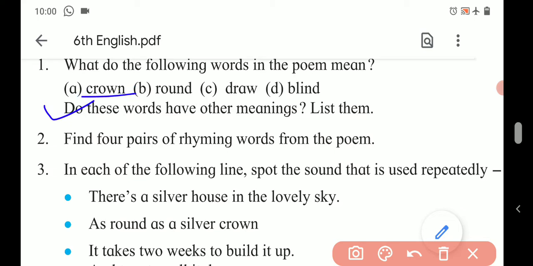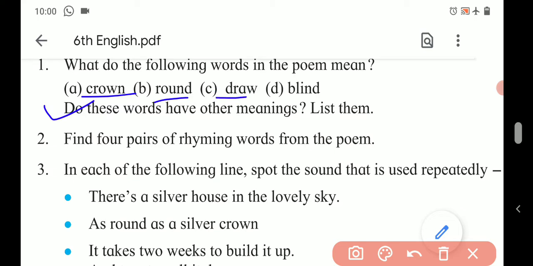It is an object made of gold and precious stones that a queen or king wears. Next, round. It means moving in circles or on all sides of something, that is circular shape.